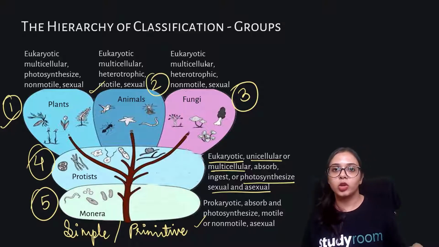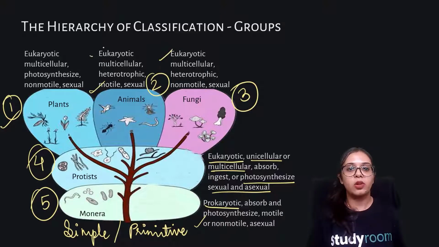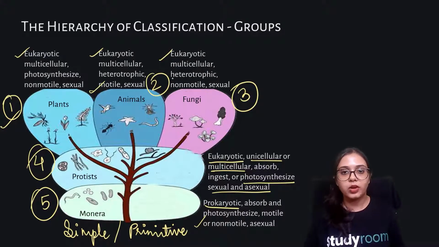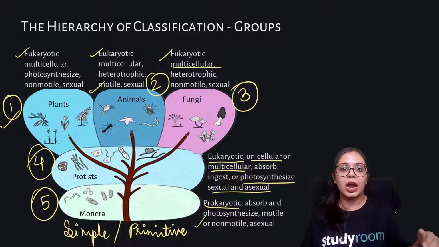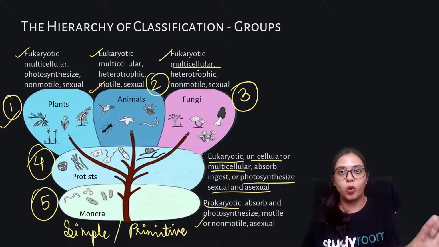When we come to fungi, the complexity is increasing. So Monera is the only kingdom that is prokaryotic in nature. The other 4 kingdoms are all eukaryotes. Okay, so fungi, it is multicellular. We had the unicellular level in Protista. When we come to fungi, we have more complex levels, so we have the multicellular level. They are purely heterotrophic. They are non-motile, means they cannot move from one place to another, and they reproduce sexually.